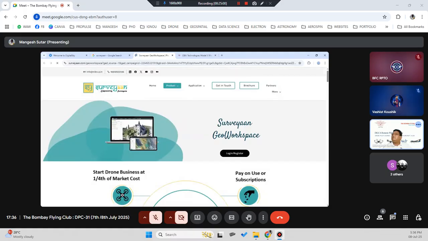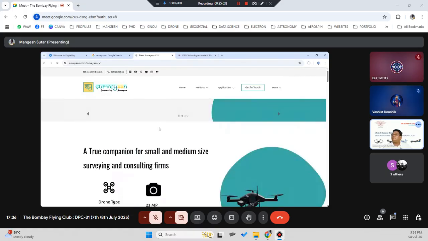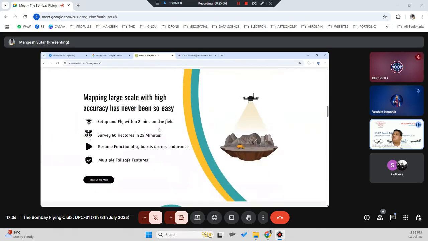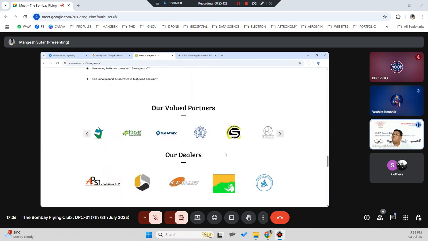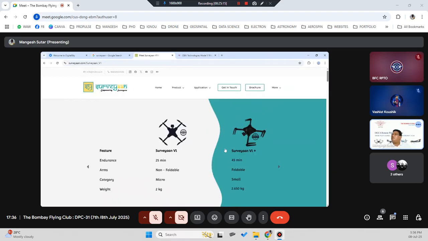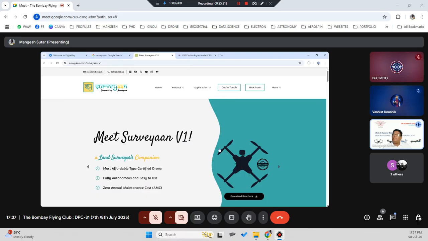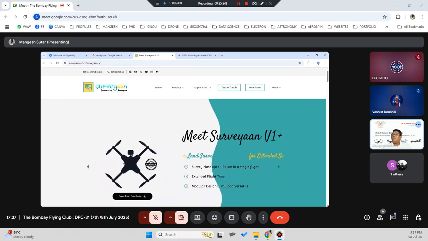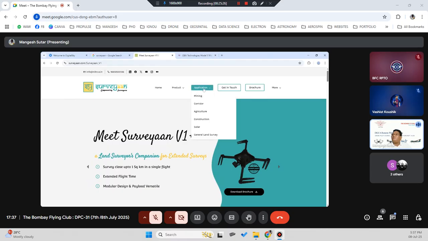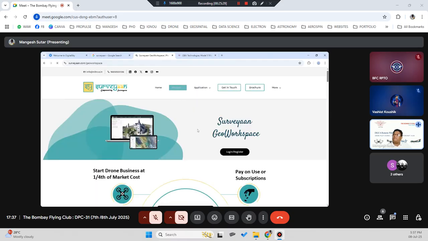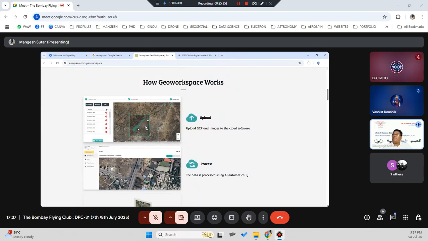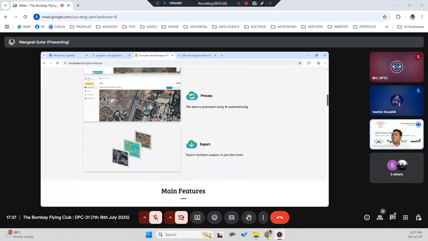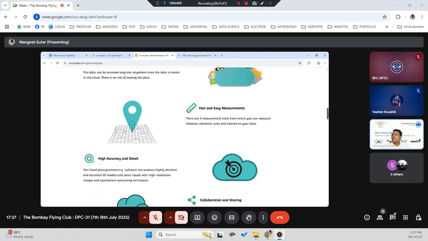You can see their drone. It's small, again similar to your DJI drone, like the Phantom Pro, they made a small drone. Actually, they have taken the idea from the Phantom 4 drone only. They have designed and produced it, but not all components within the drone are Indian. That's why it is not an Indian drone. But the application they have developed around this product, this Geo Workspace, is very good because it is a very unique thing. They have their own software where they can do all that surveillance kind of activity, monitoring, and whatever we saw in the last two topics.